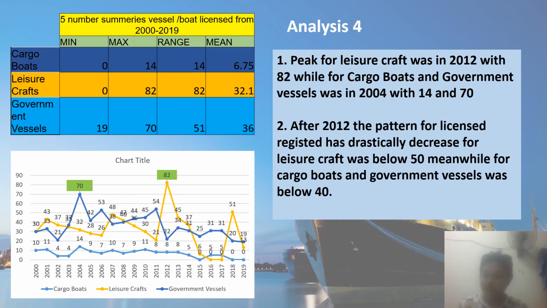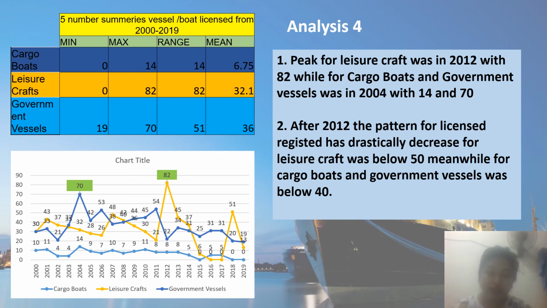Okay, for analysis 4, we try to look from a view that the chart does not show clearly, which is the development of the three minor types of boat or vessel licensed in Brunei. For the three minor types, we're using a table of five-number summary to look at minimum, maximum, range, and mean.